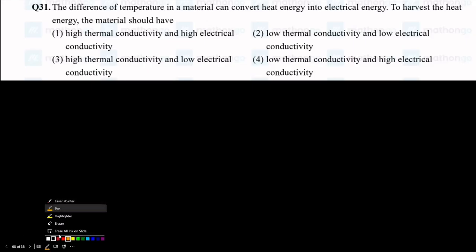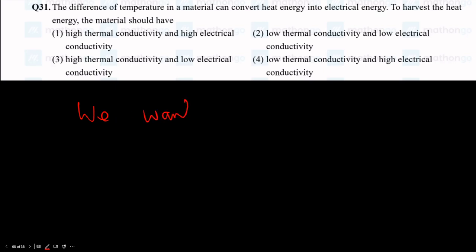Okay, this is a theory based question. So they are telling that the difference in temperature can convert heat to electrical energy. So what do we want here? We want a high delta T so that we have more electrical energy.